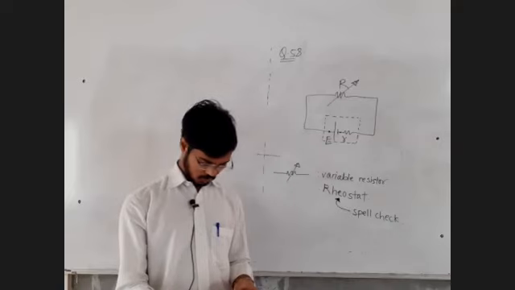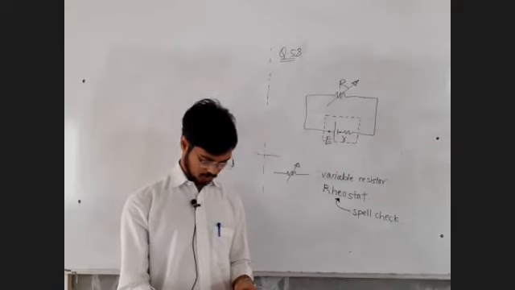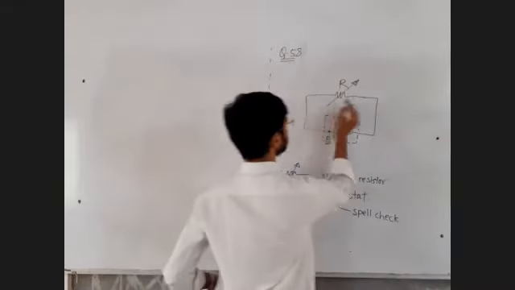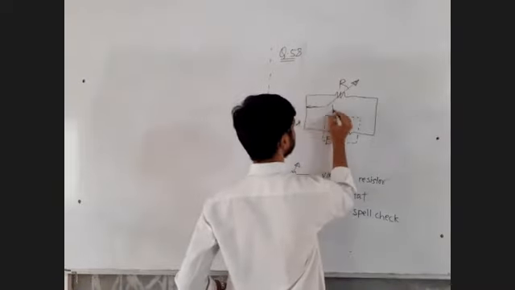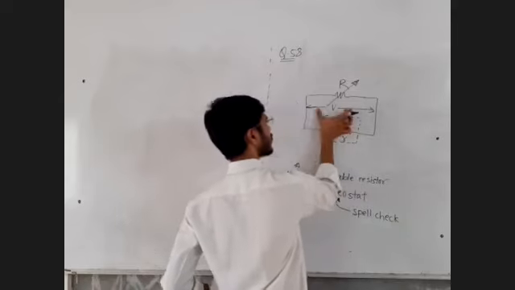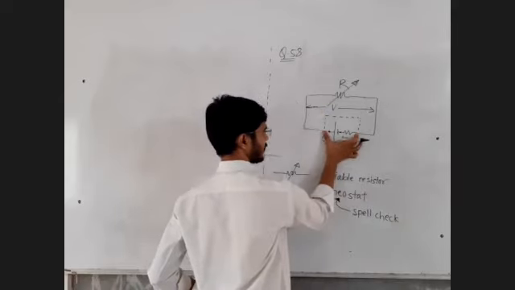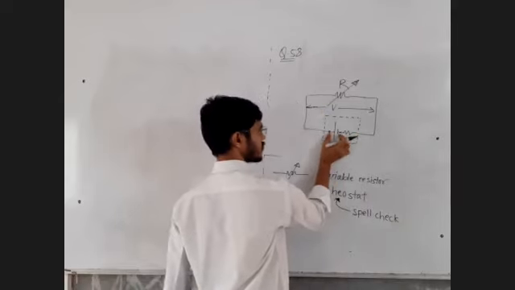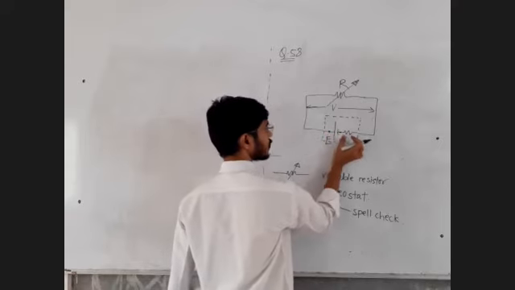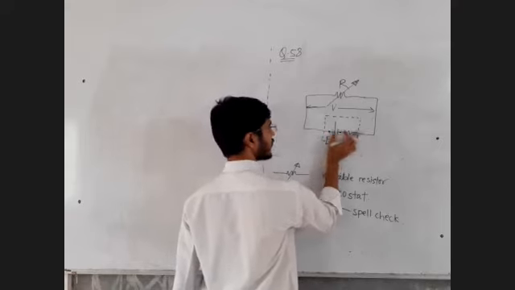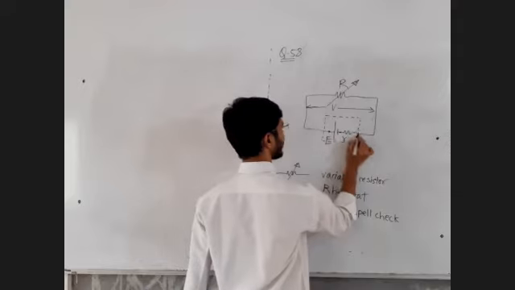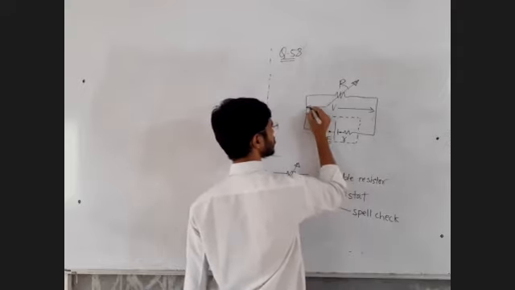The graph is plotted between the current I passing through the resistance and the potential difference V across it. Potential difference across the resistor is V. The same potential difference will be available across the battery, but the battery must have produced the EMF E, out of which some potential will drop inside the battery and the remaining will be available outside the battery as V, terminal potential difference.